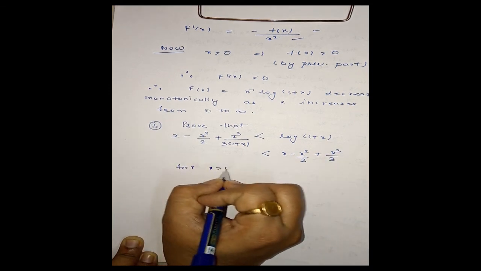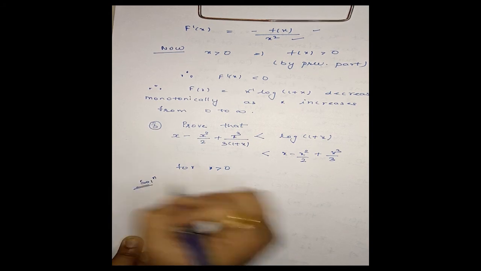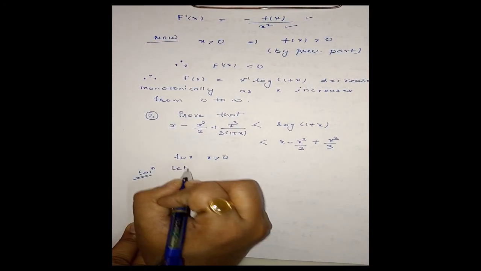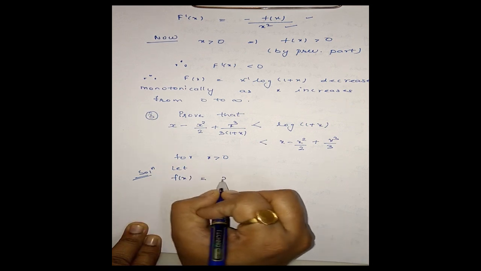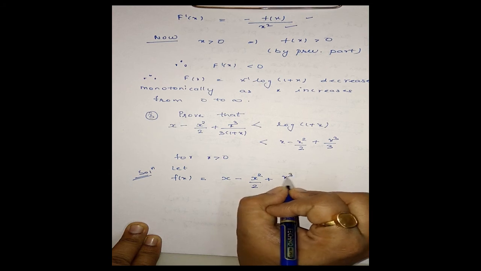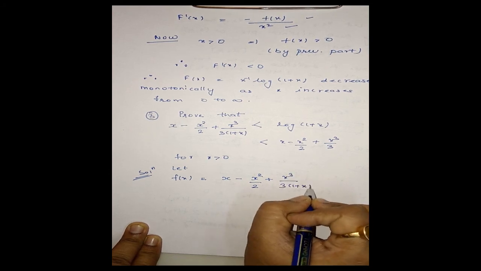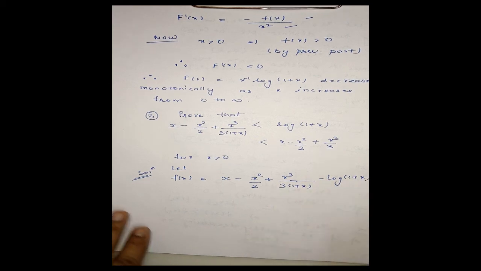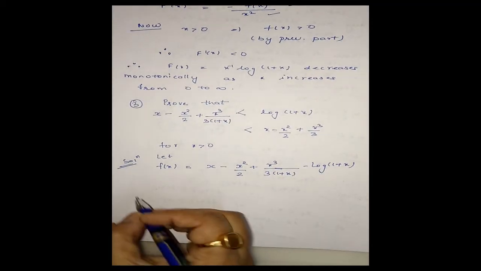We have to prove this. Now let us define a function. Let f(x) is equal to x minus x square by 2 plus x cube by 3 (1 plus x) minus log(1 plus x). Let us define our function f(x) as this.